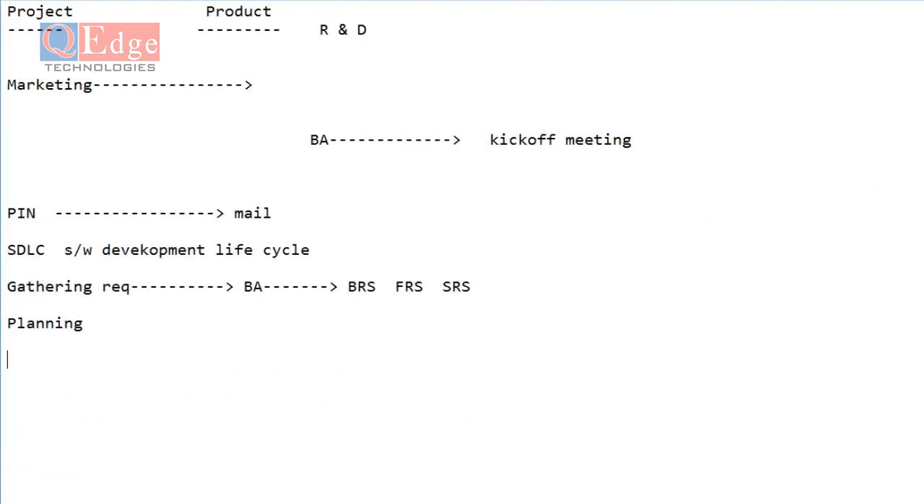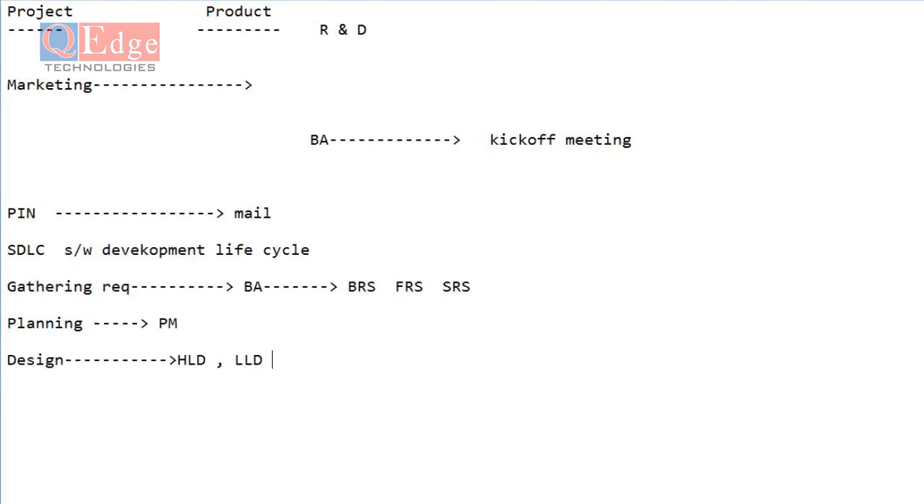Coming to the planning, once the planning is completed, they will do design. Who is going to do the planning? The project manager or team manager. Once the planning is completed, they will do design. For the developers, the FRS document is not sufficient to develop the application. That's why they further divide it into HLD and LLD, high level design and low level design. This low level design is the best document for the developer to develop the application.